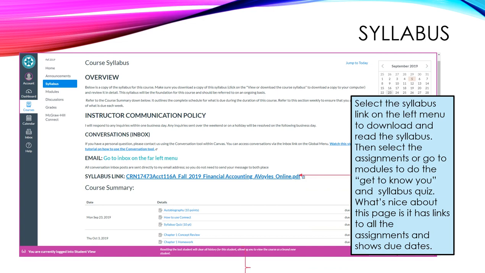So there's our link to our syllabus, and these are the assignments. All you have to do is click on them and it'll get you where you want to go. And again, that's the link you would have selected.